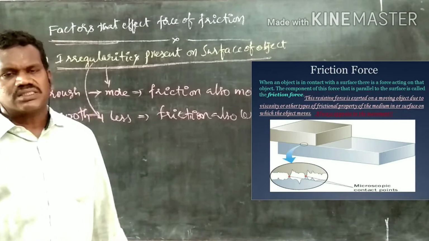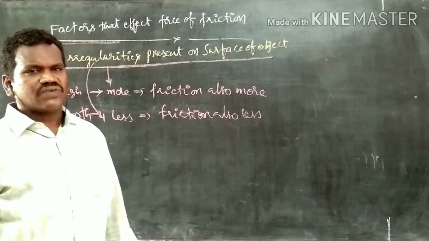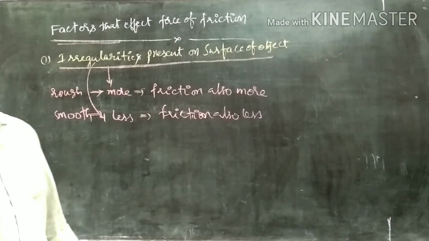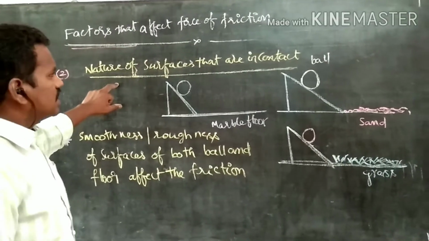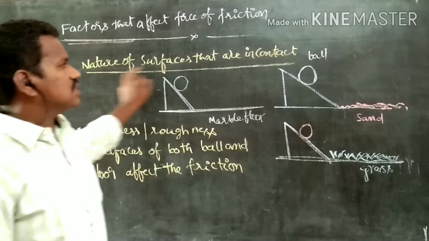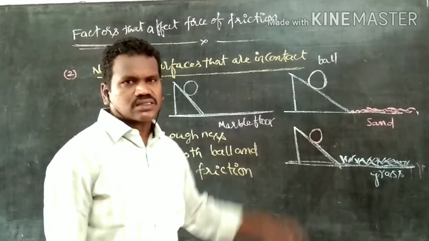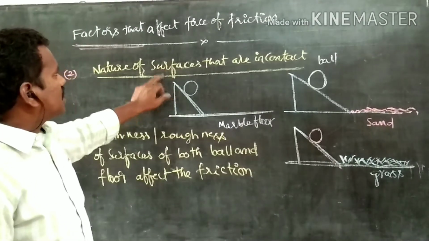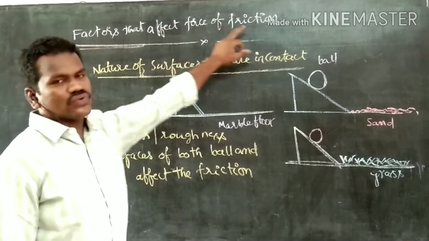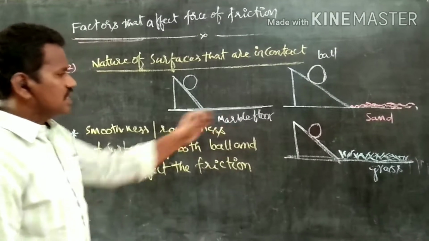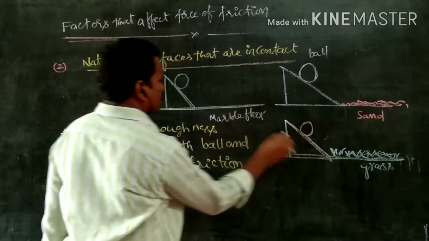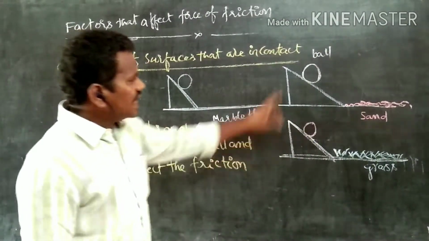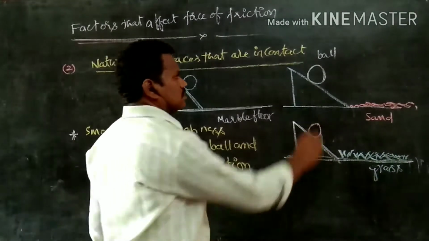Let us discuss one more effect that affects the force of friction. Let us observe the second case. Nature of surfaces that are in contact is one of the factors affecting the force of friction. Let us discuss with some examples. In these three diagrams, an inclined plane is there.